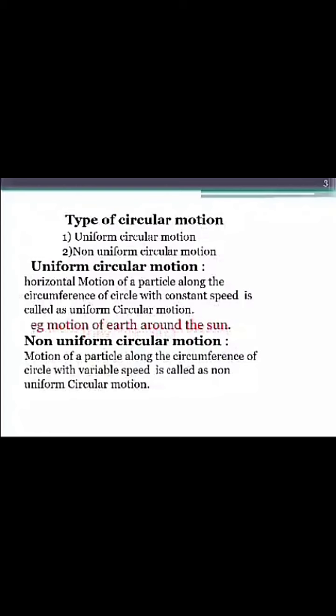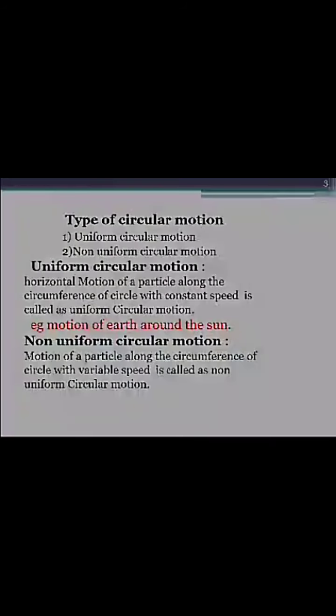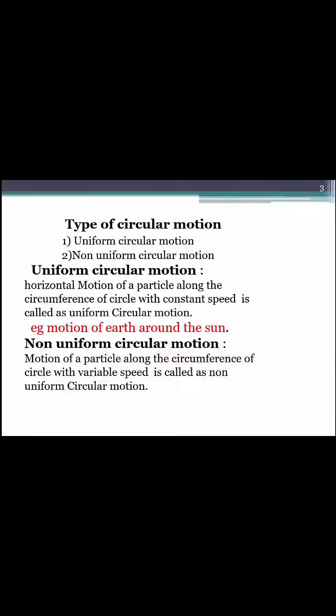Non-uniform circular motion is defined as the motion of a particle along the circumference of a circle with variable speed. It means the value of the velocity does not remain constant. It changes from time to time. Example of non-uniform circular motion is the motion of an object in vertical circular motion.